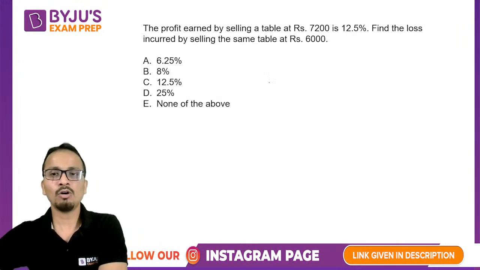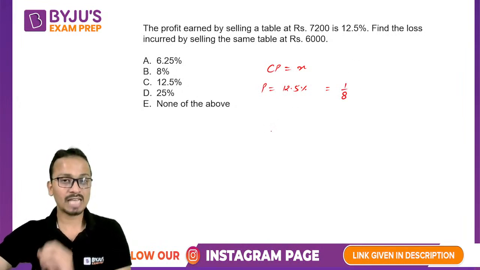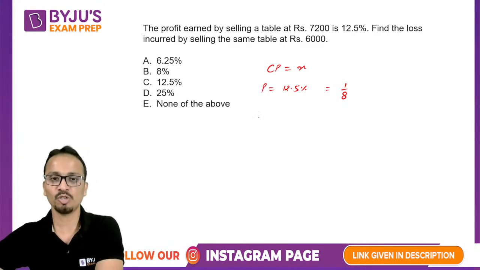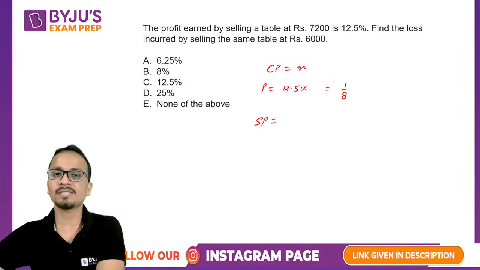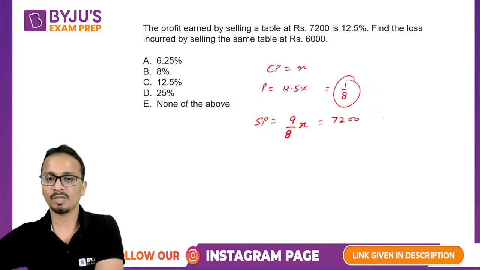All right. Now let us assume that the cost price is X. Profit is 12.5%, which can be written as 1 by 8. Now, friends, I'm hopeful that these percentage equivalents of fractions are helping you. So selling price kitna ho jayega? X when increased by 1 by 8, so it will become 1 plus 1 by 8, that is 9 by 8 times X. And the selling price is given as 7,200. So the value of X or the cost price will be equal to 6,400.